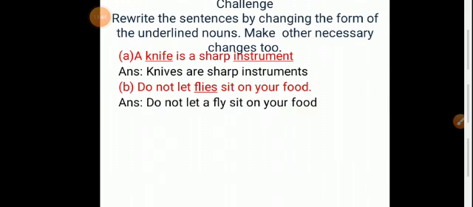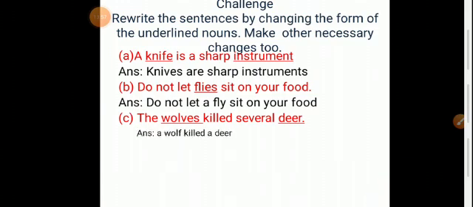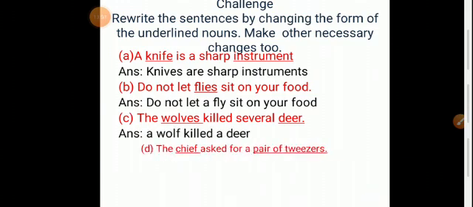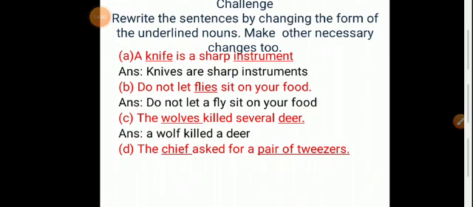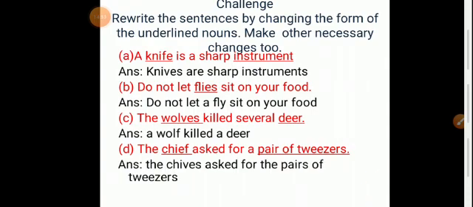Answer, do not let a fly sit on your food. C1, the owls killed several deer. Answer is a wolf killed a deer. Next, D1, the chief asked for a pair of tweezers. Answer, the chiefs asked for the pairs of tweezers.